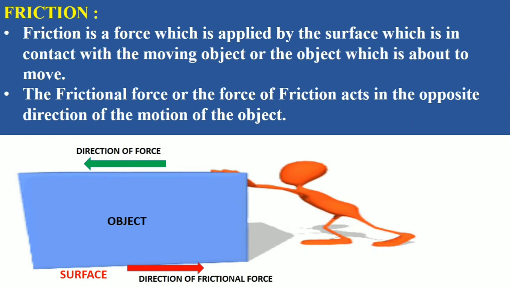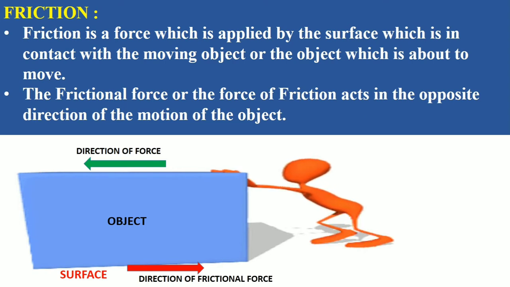As per the definition, friction is a force which is applied by the surface which is in contact with the moving object or the object which is about to move. It means that if there is an object kept somewhere and we try to push that object and it does not move or is about to move, the friction is also working there. And if the object is already in motion and a force is being applied on it, the friction also works there to stop that object.